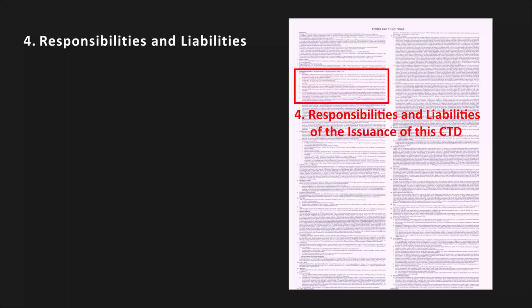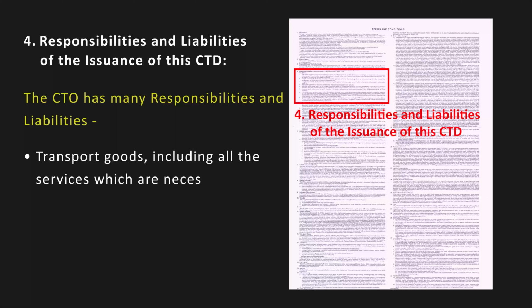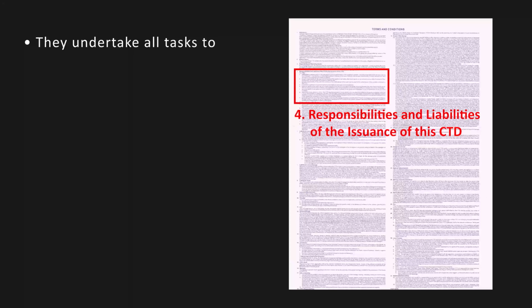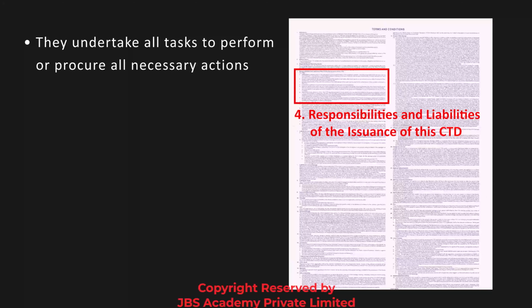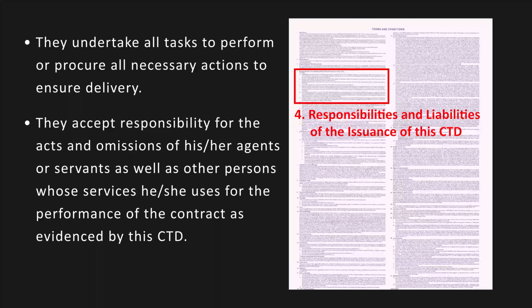Responsibilities and liabilities of the issuance of this CTD. The CTO has many responsibilities and liabilities. Transport goods including all the services which are necessary for such transport at the time of delivery, should be in his or her own name. They undertake all tasks to perform or procure all necessary actions to ensure delivery. They accept responsibility for the acts and omissions of his or her agents or servants, as well as other persons whose service he or she uses for the performance of the contract, as evidenced by this CTD.